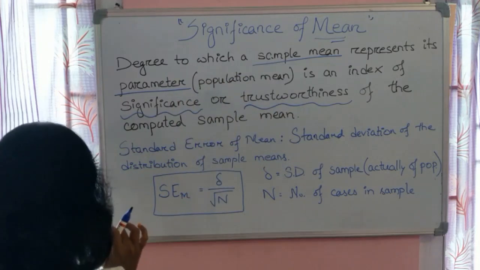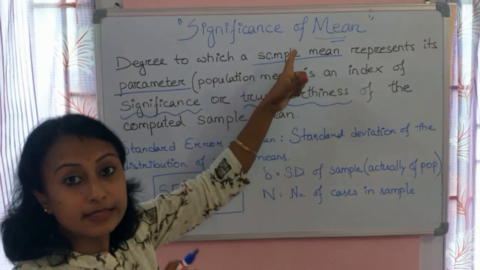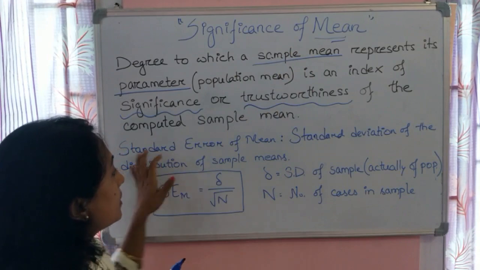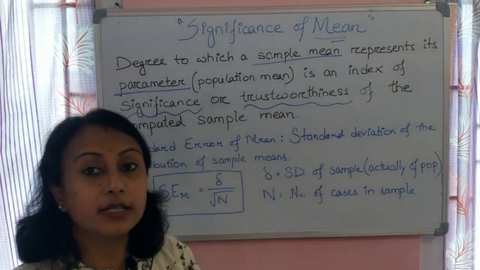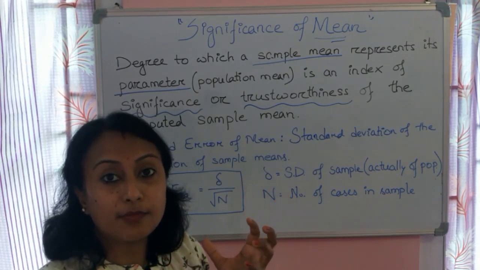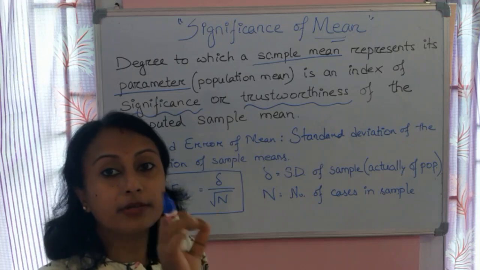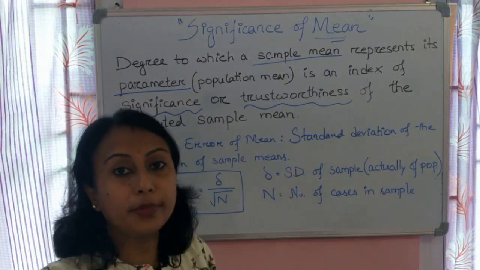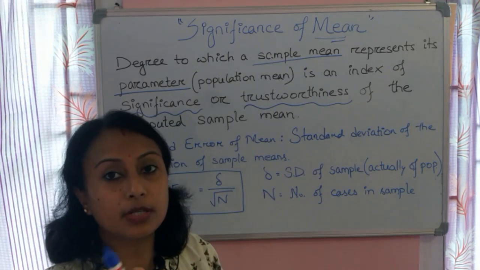Now another very important concept which comes when we are discussing significance of mean is standard error of mean. It is a fact that the mean calculated from a sample of 100 will not be exactly, 100% equal to the mean of the population of 1000.